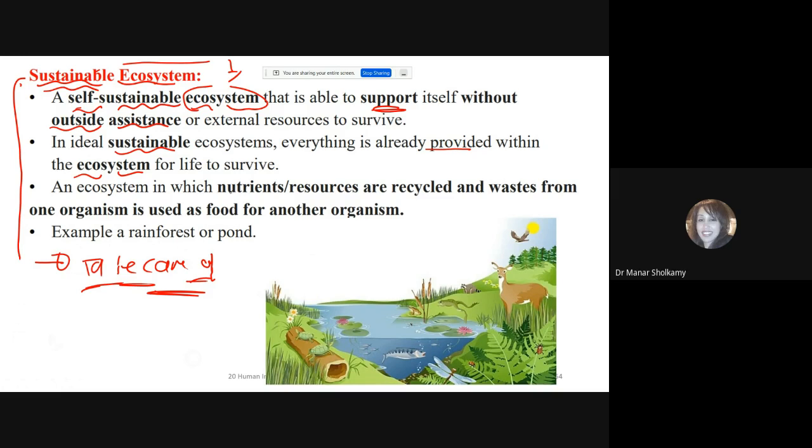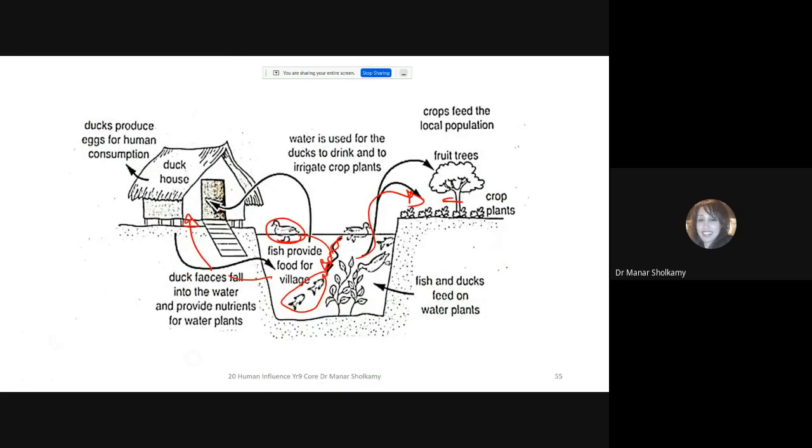In this ecosystem, nutrients or the resources are recycled, and waste from one organism is used as food for another organism, like the ducks. The ducks are excreting in the river, and this excretion is food for the fish, is food for the plant, so it does not need any external help. This is the word sustainable, okay?